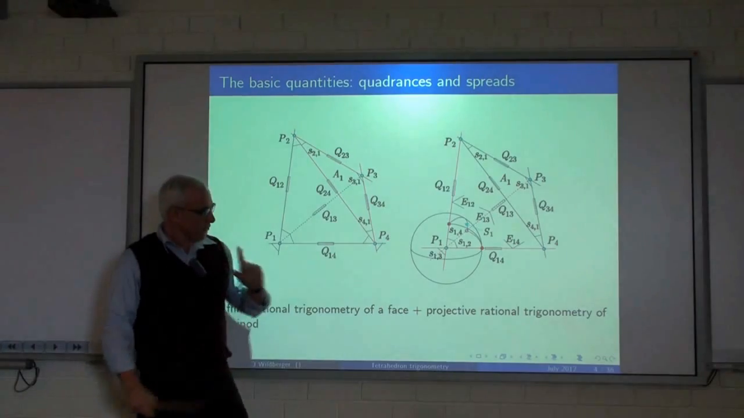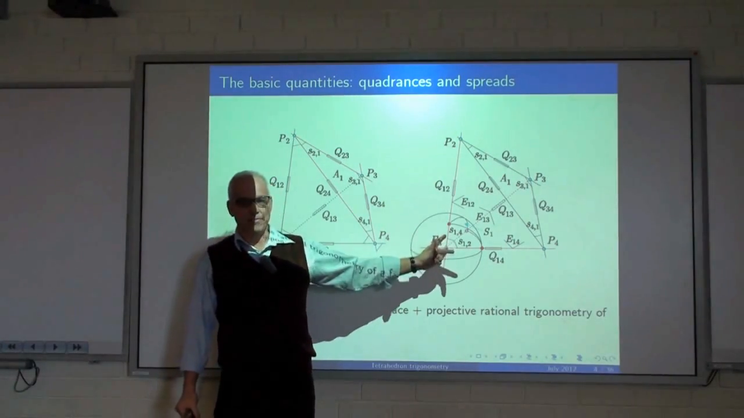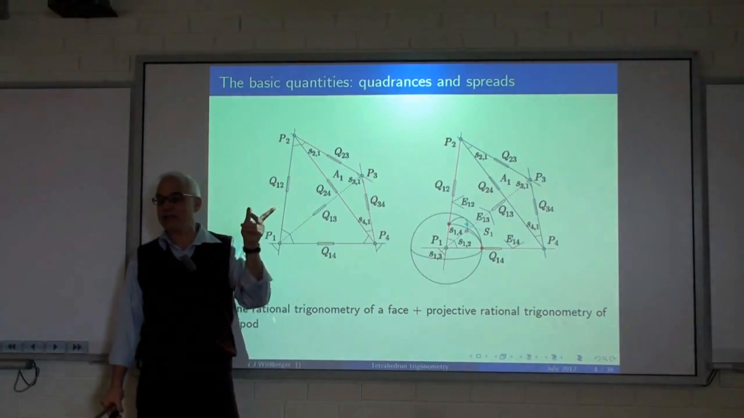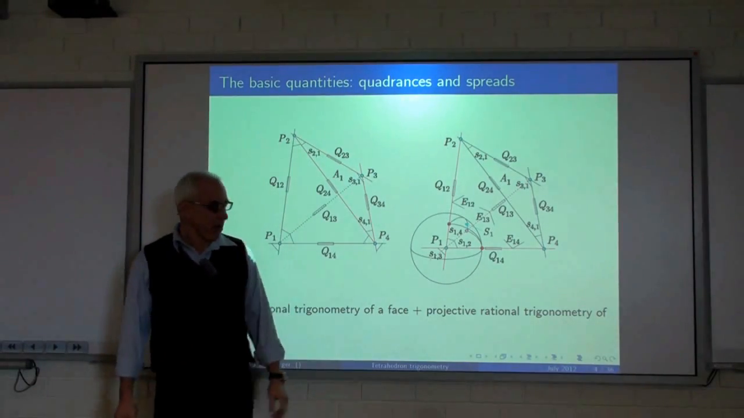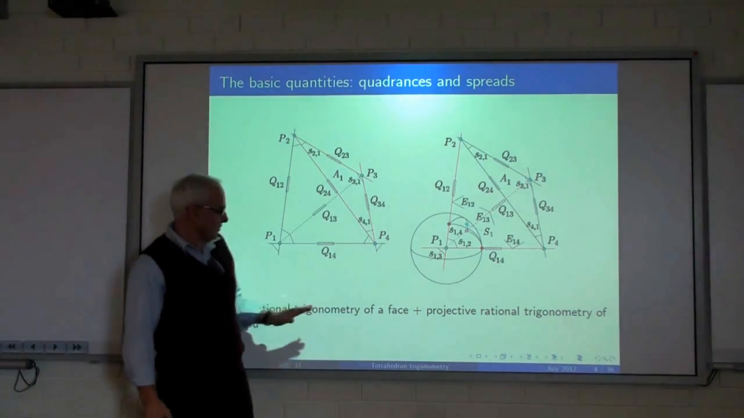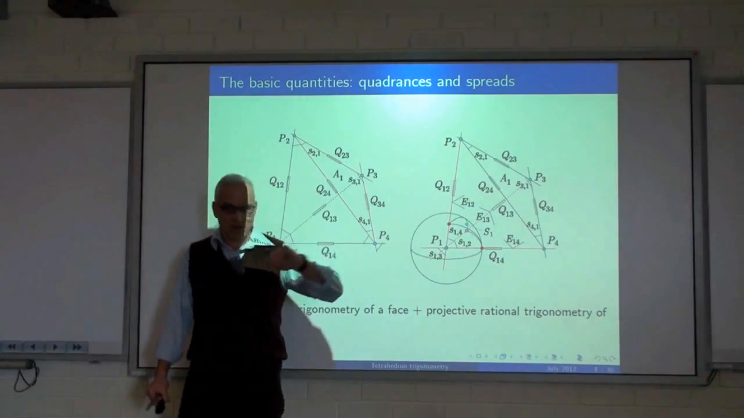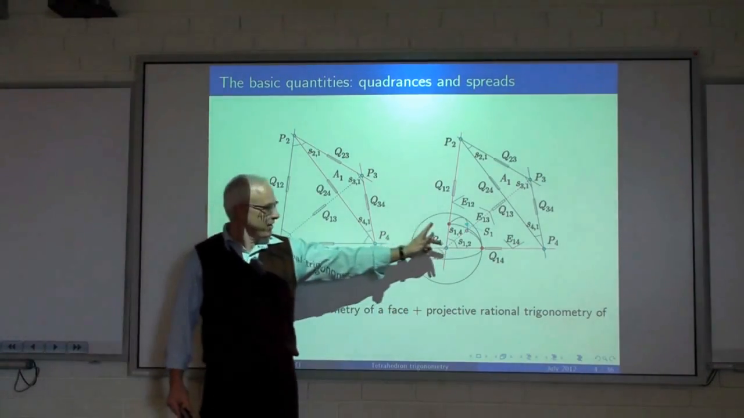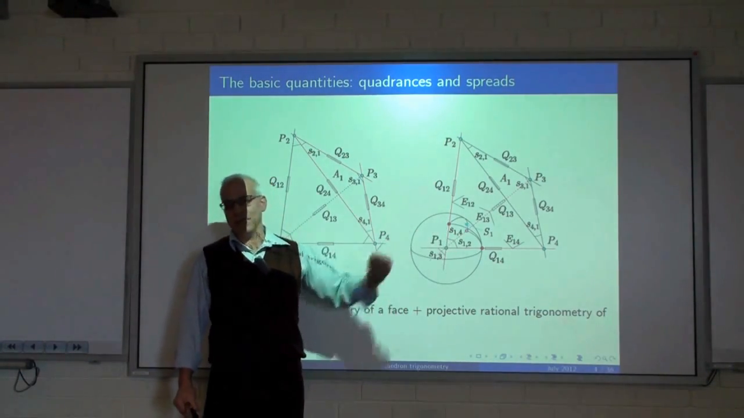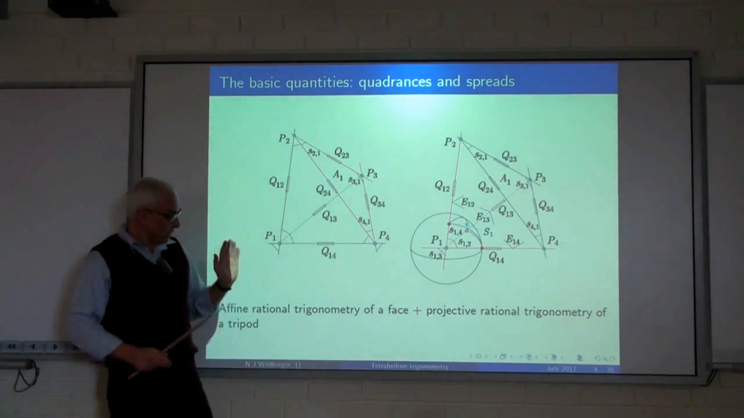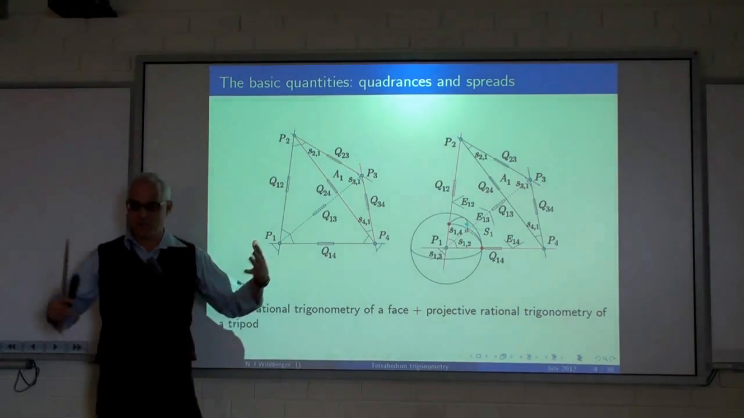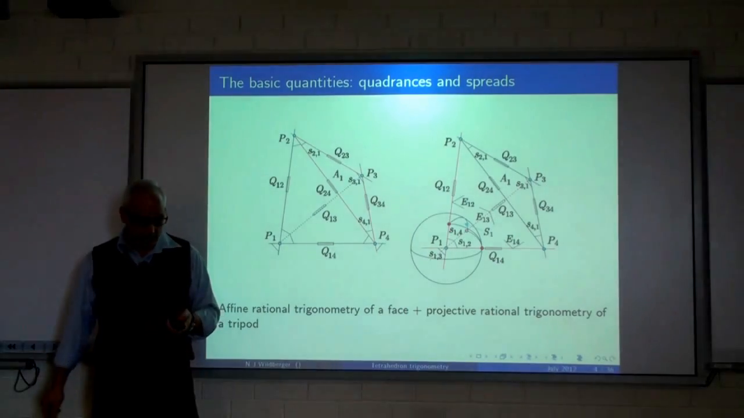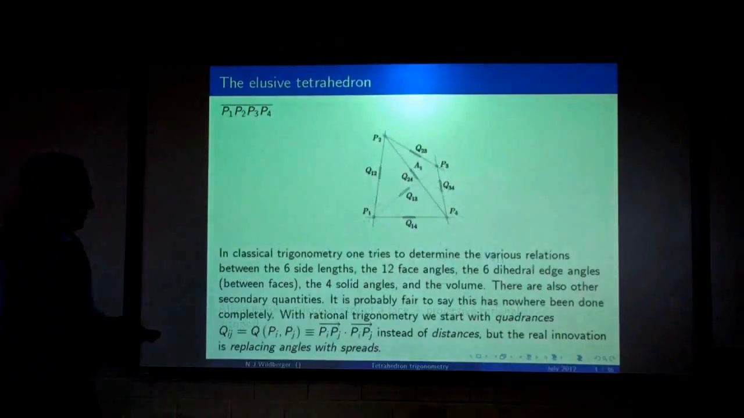But there's also something else. There's also what happens at a vertex. At a vertex, we have 3 lines coming out, and that forms what could be called a projective triangle. And we're going to need a variant of rational trigonometry called projective rational trigonometry to deal with those 3 lines emanating from a vertex. And then what we're going to do is we're going to combine these 2 different trigonometries to put them together to study the solid tetrahedron.